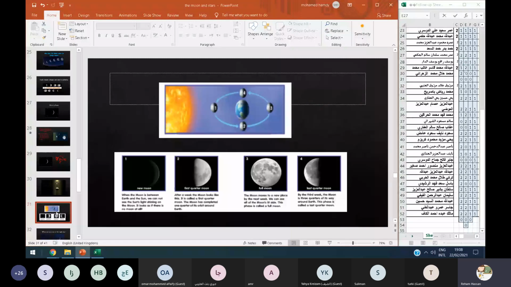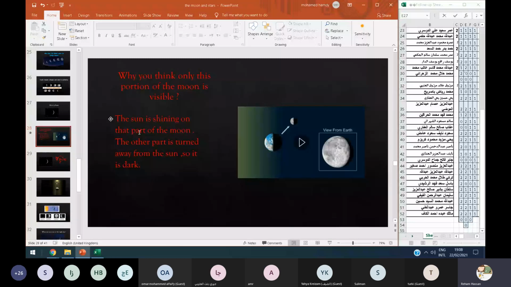So today we talk about the moon phases. Each shape of the moon is called phase. And why can we see the moon phases? Because the sun is shining on a part of the moon, and the other part is dark.